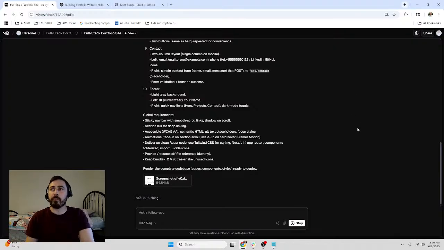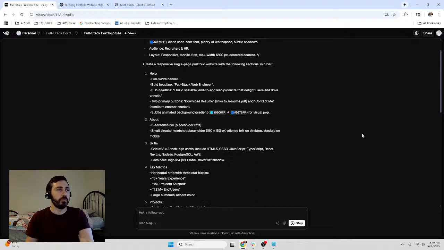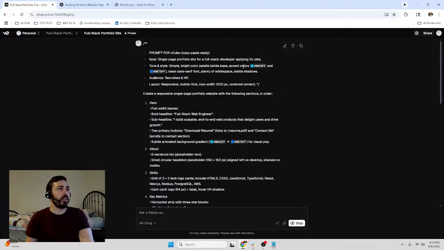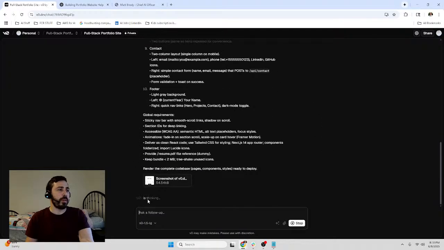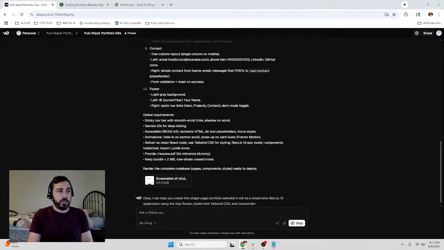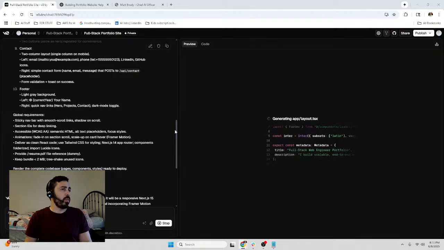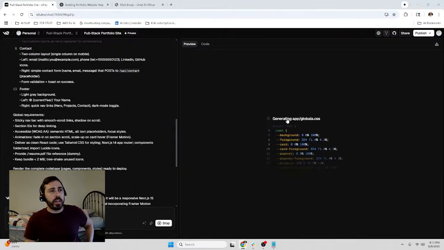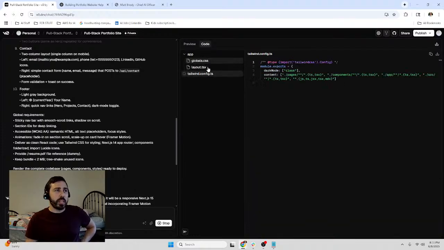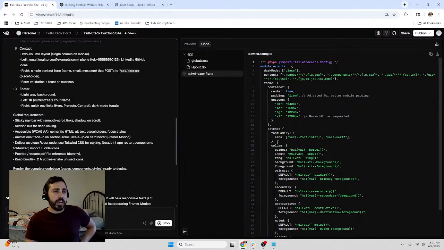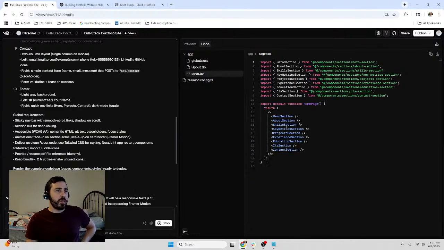Let's see. I can already see it gave it some colors here. I always like blue. That's normally what I go with. Okay, there we go. Now, here we go. Okay. So it's generating the code here. And if we go to the code, you can actually see it laying it out. Now, it's going to be pretty simple because, again, it's just front end, but you can see how fast it's able to put all this together. Let's see.